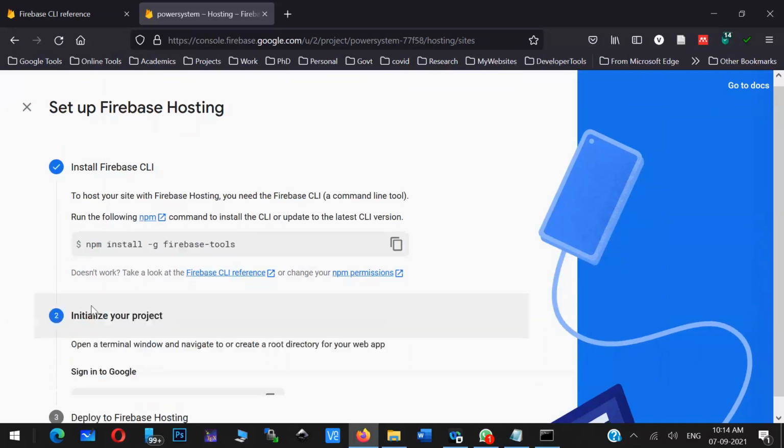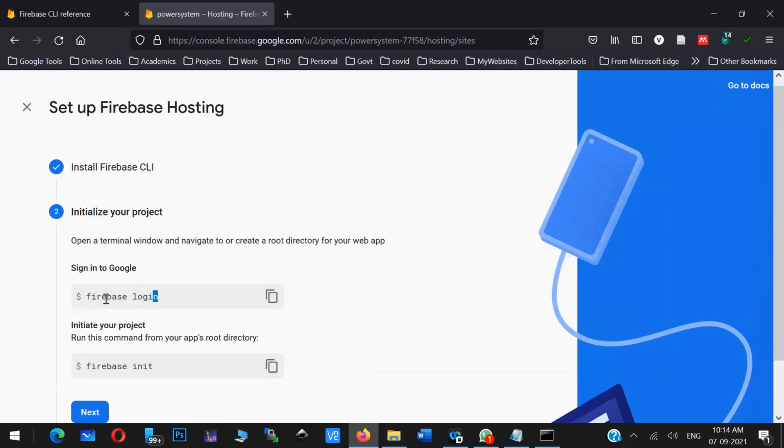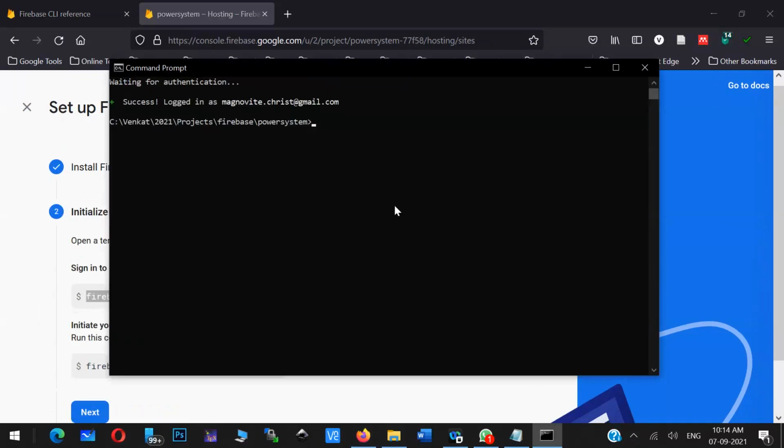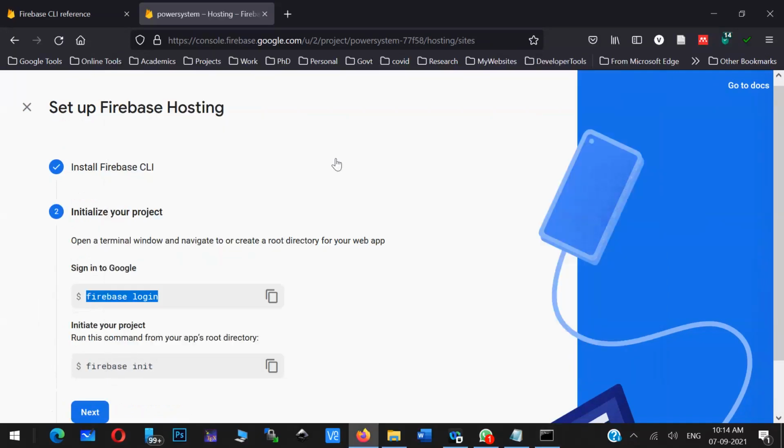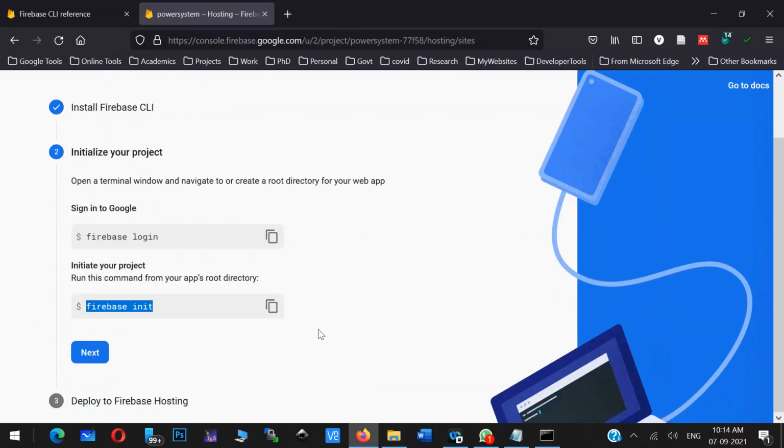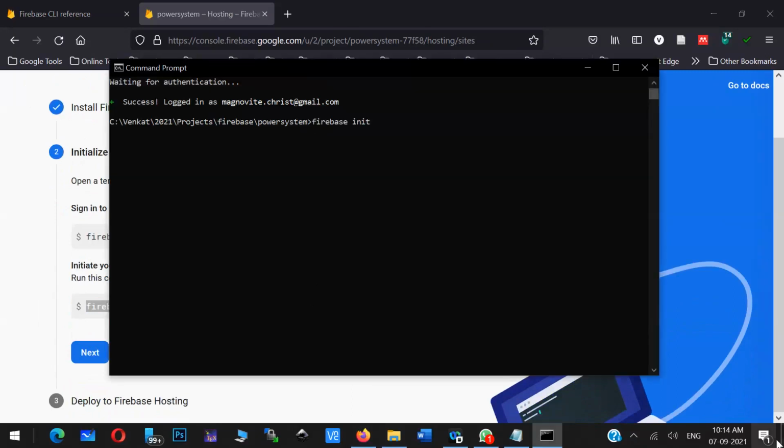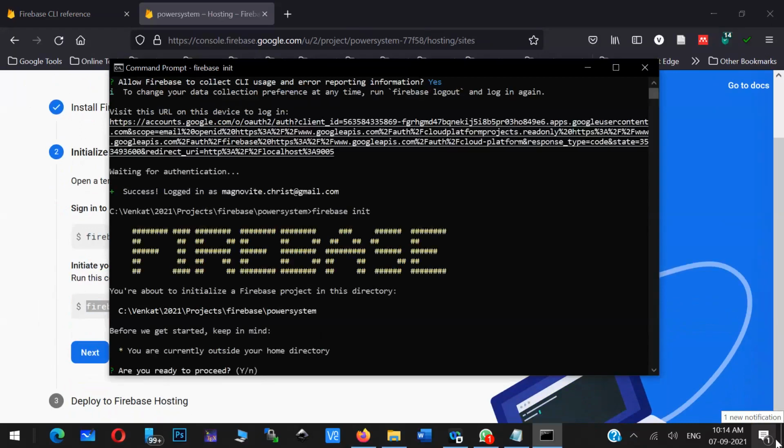Okay, so after this, click on next, and the Firebase login. Anyway, we have done Firebase login, so we logged into one of the Gmail accounts, and then what you have to do is run this particular command, Firebase init. Firebase init is basically initialization of the hosting required file system on your machine.